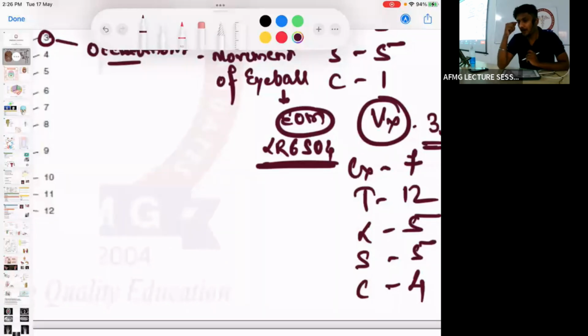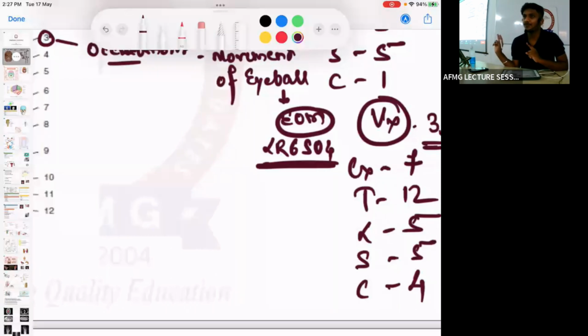It is responsible for elevation of the upper eyelid, and therefore LPS, levator palpebrae superioris, is also called the eye opener muscle. Which muscle is called the eye opener? LPS. All the extraocular muscles are innervated by which nerve? The third cranial nerve, or the oculomotor nerve, except for LR6 SO4.